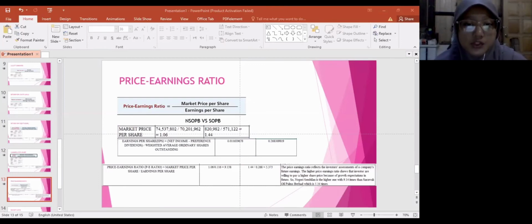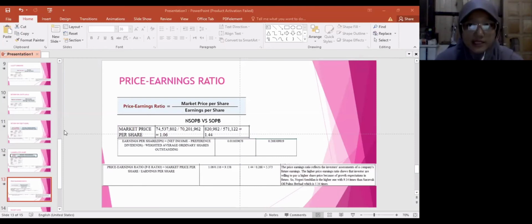The price earning ratio for Negeri Sembilan Oil Palm Berhad is 9.14 times, while Sarawak Oil Palm Berhad is 5.37 times. The price earning ratio reflects the investor assessment of a company's future earning. The higher price earning ratio shows that investors are willing to pay a higher share price because of growth expectation in future. So Negeri Sembilan is the higher one with 9.14 times, then Sarawak Oil Palm Berhad which is 5.37 times.